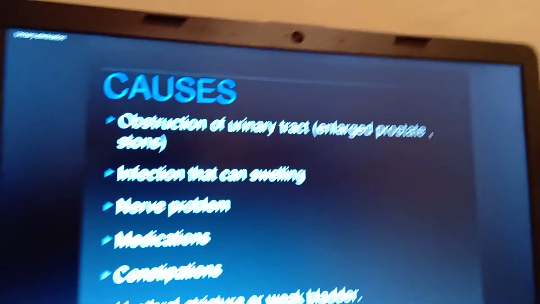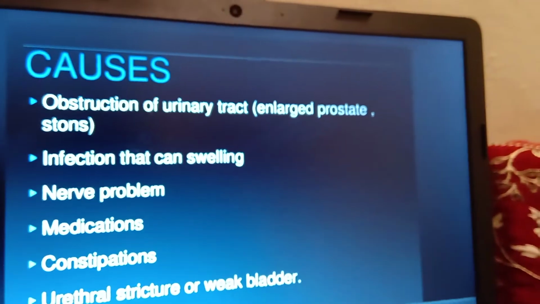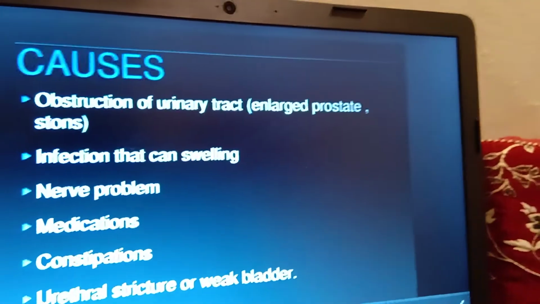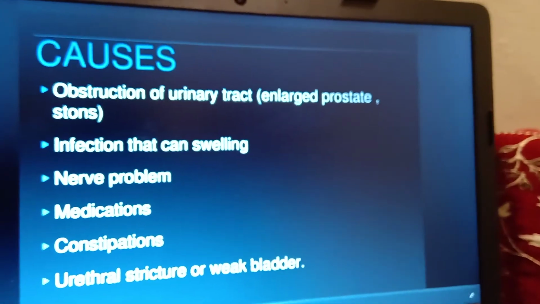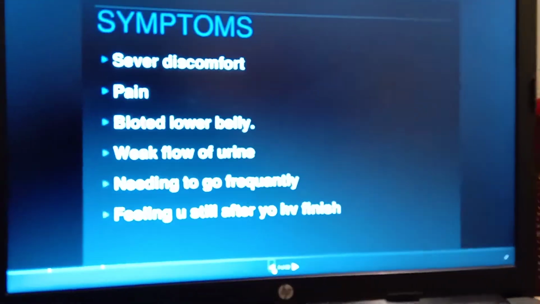Okay, if a weak bladder is there, automatically the bladder will not have the force to close and open the sphincter, and whatever urine is there in the bladder and full, it is not going to be urinated out. Okay, so those are the causes of urinary retention.